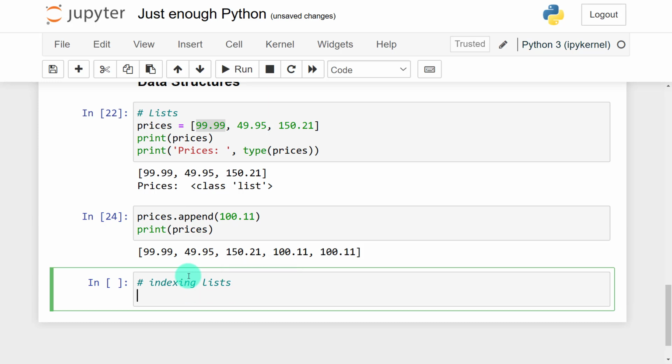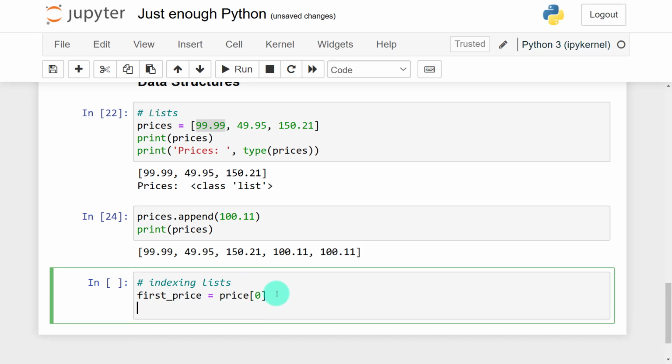So indexing lists. If I want to say first price is the variable for which I'm storing the value that I'm going to extract out, I'll say is equal to price, and I'll use the square brackets. So I'll pass in the position of the element that I want to access. And now when I print first price,